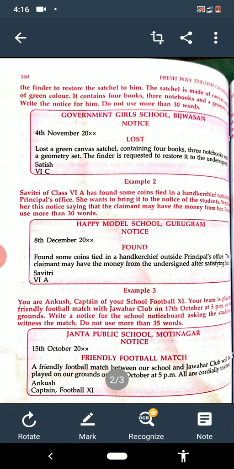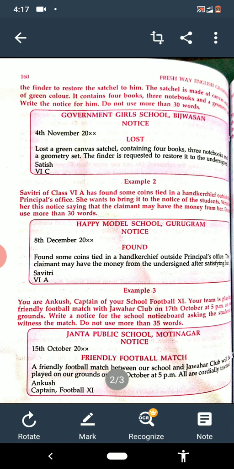See, LOST is written in capitals. So now read the notice. Lost a green canvas satchel containing 4 books, 3 notebooks and a geometry set. The finder is requested to restore it to the undersigned. The finder is requested to return it to the undersigned. It is also correct. And downside, the name of the writer is Satish and he is a student of class 6th C.